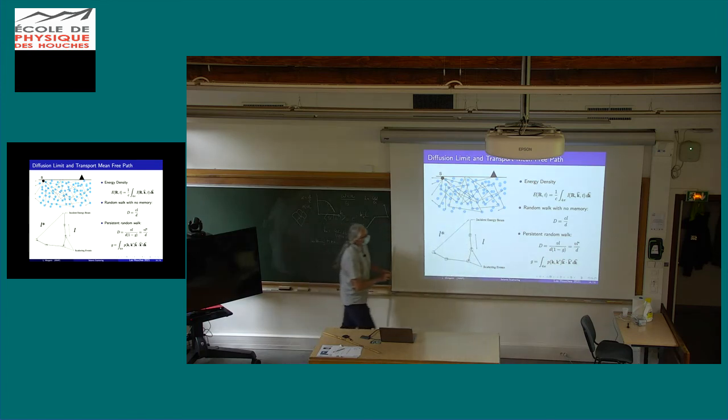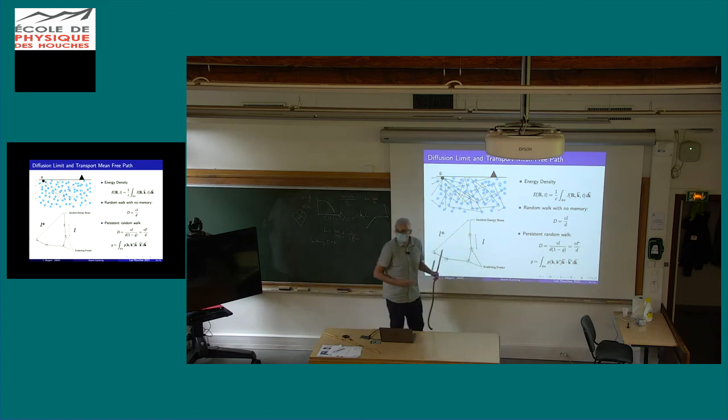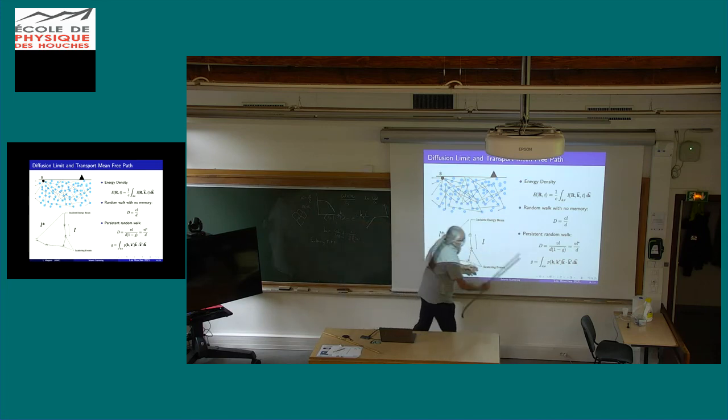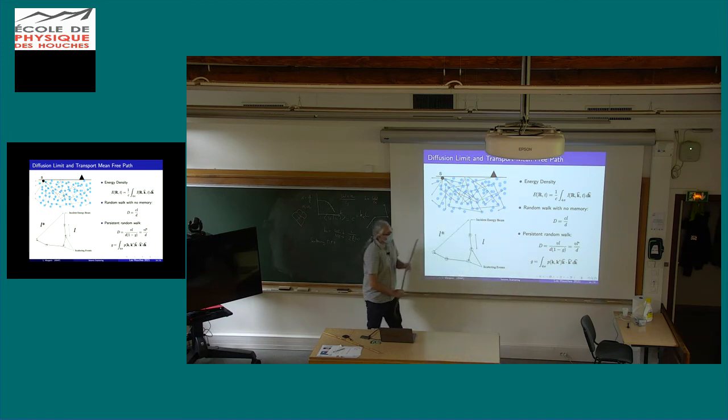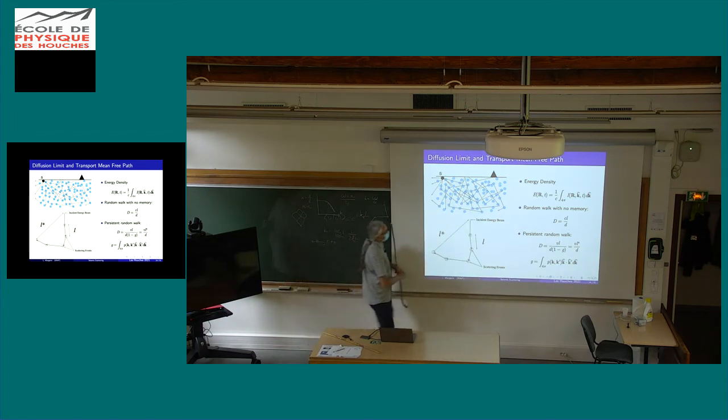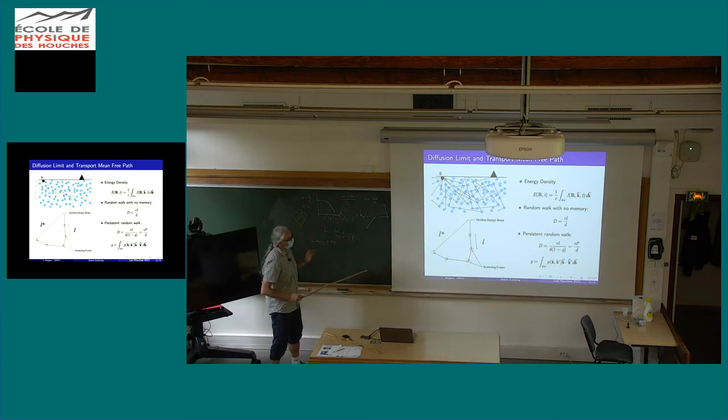That is, when you come from a specific direction, if the scattering is non-isotropic, your direction will not change much after one scattering event. So it will take many scattering events before you lose the memory of your initial direction. You have to take many steps of scattering if the scattering is anisotropic. So you have a new scale length that takes into account what people call persistent random walks. It is non-isotropic in the Earth, so the diffusion constant is different. And this concept of transport mean free path is quite important.